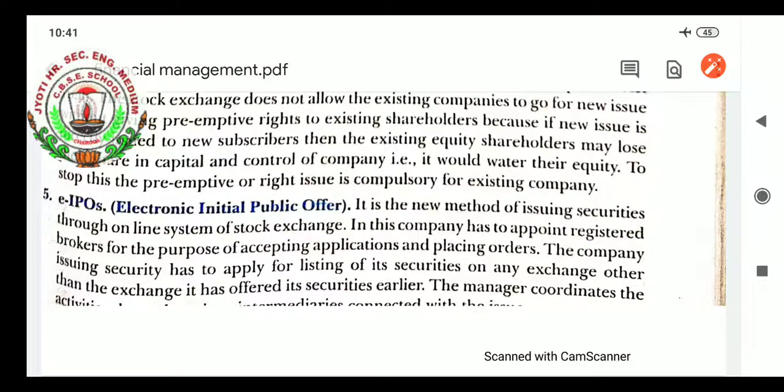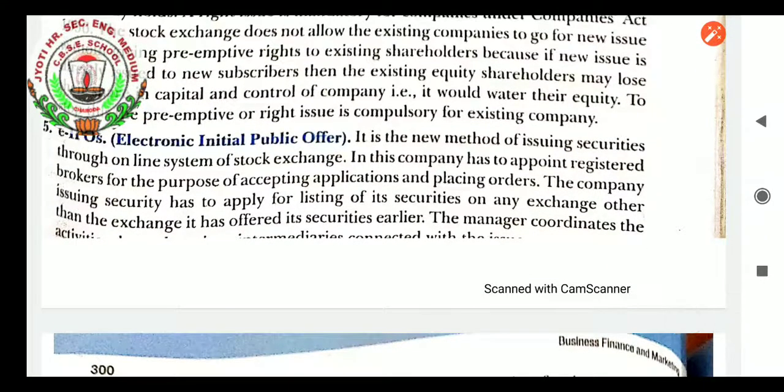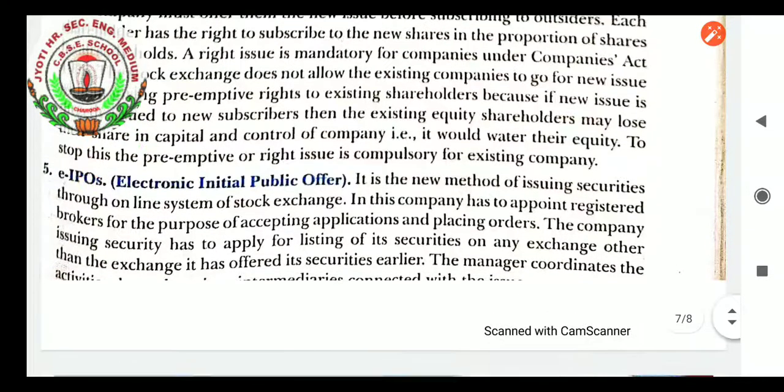Next is the EIPO. When we read EIPO, it is electronic initial public offer. It is a new method of issuing securities through the online system of the stock exchange. In this, the company has to appoint registered brokers for the purpose of accepting applications and placing orders. The company issuing securities has to apply for listing of its securities on any exchange other than the exchange it has offered its securities on earlier.